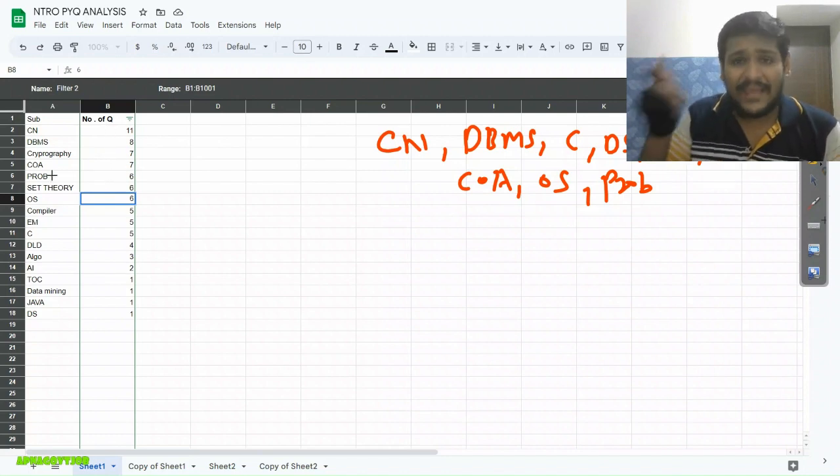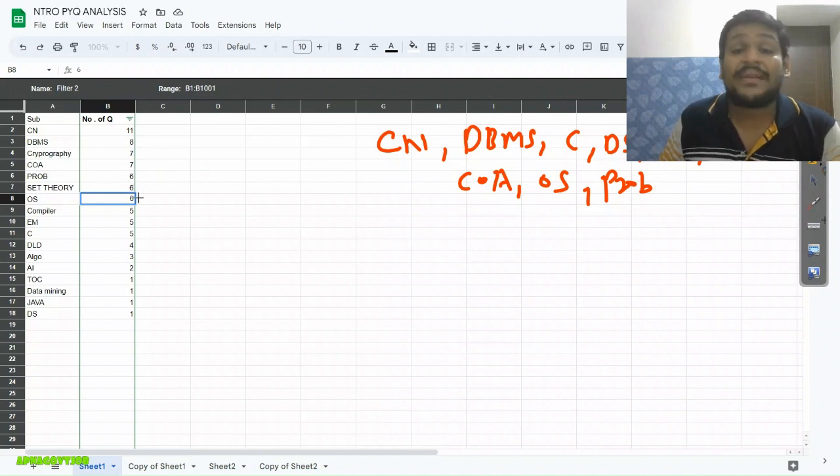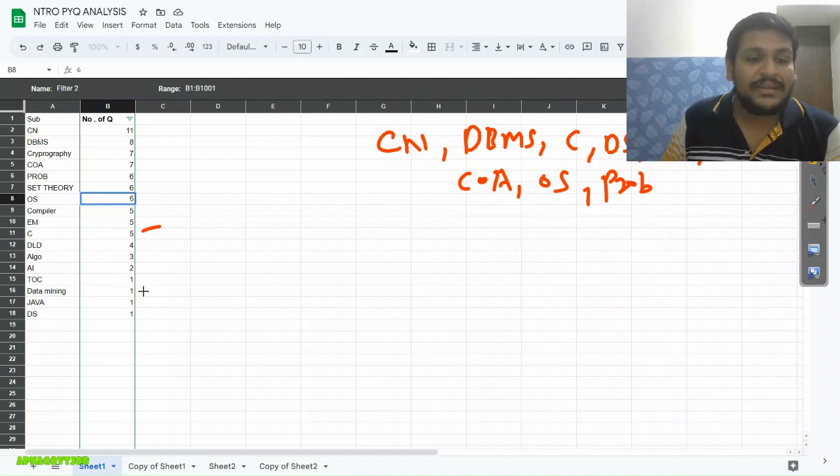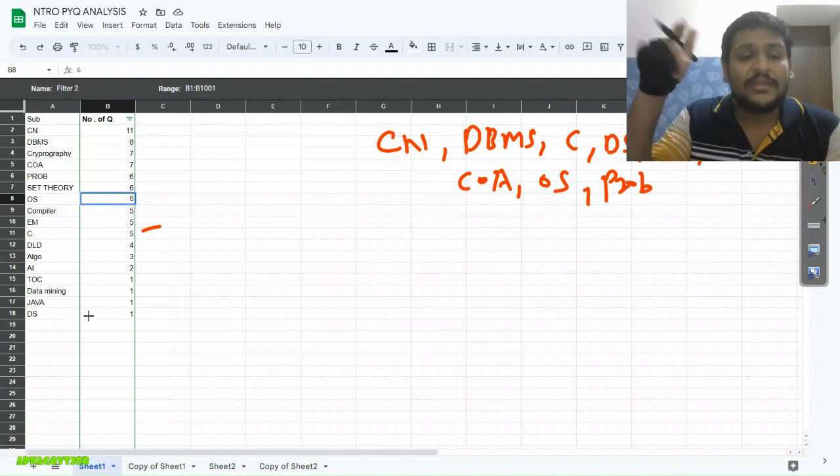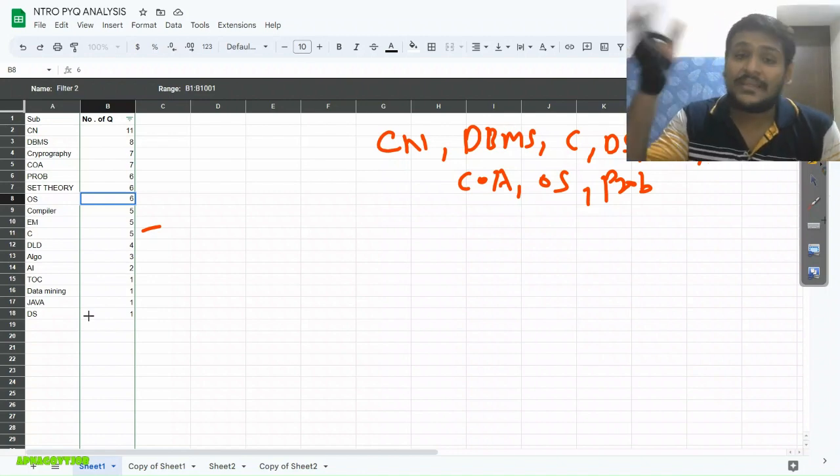Probability, I mentioned, 6 questions. Set theory, 6 questions. Operating system, 6 questions. Compiler, 5. Then engineering mathematics, 5 questions, other questions from engineering mathematics. C programming, 5. DLD, 4. Then algorithm, 3. AI, 2. TOC, 1. Data mining, 1 question. Java, 1, and data structures, 1. Okay, so like this they asked the questions in the earlier paper.